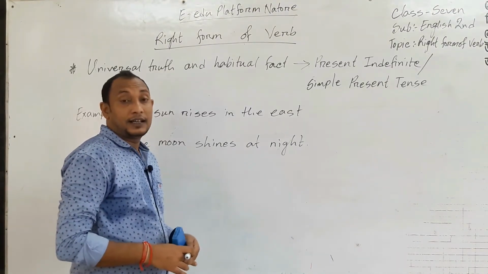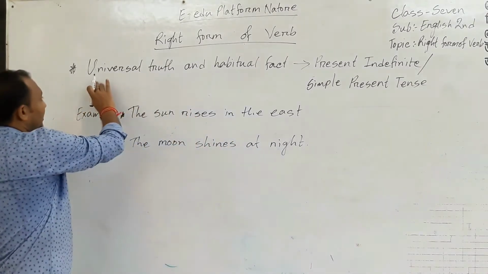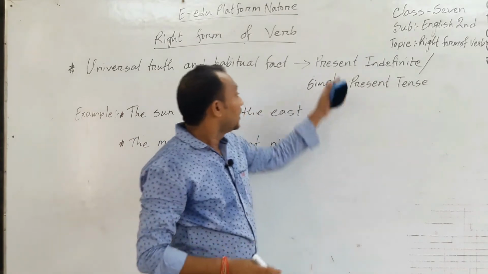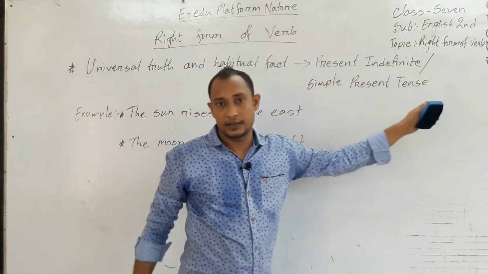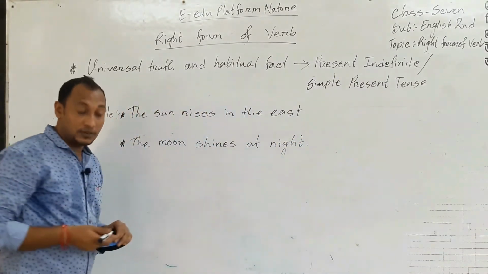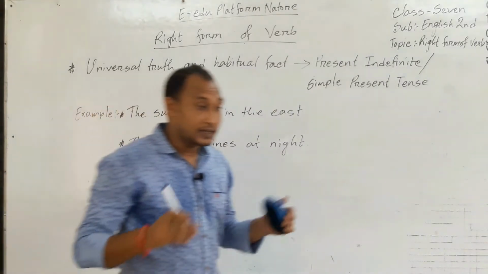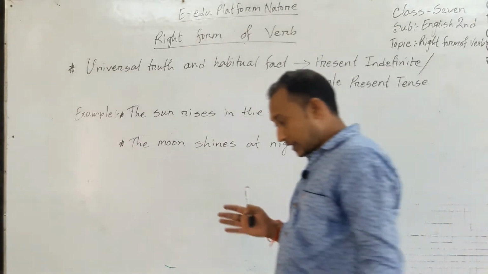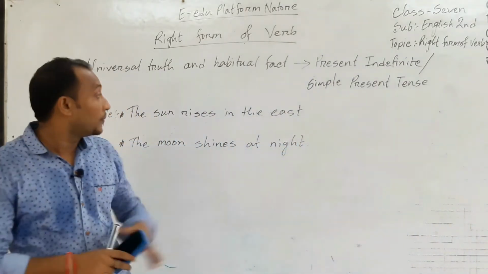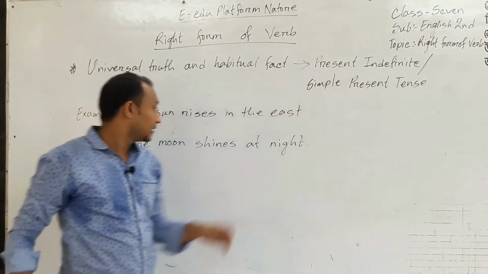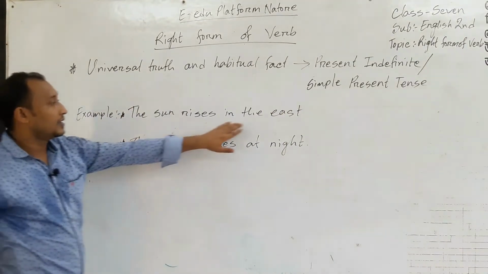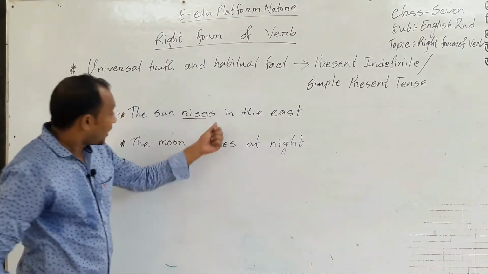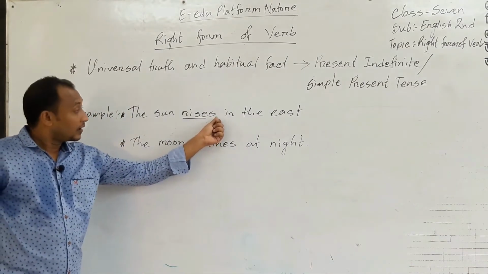Now let's see the rules. First, in case of universal truth and habitual fact, it is always followed by present indefinite or simple present tense. Universal truth always remains the same, no change. In this case, present indefinite tense or simple present tense will be used. Example: the sun rises in the east. Here the verb is rise, and we added s.